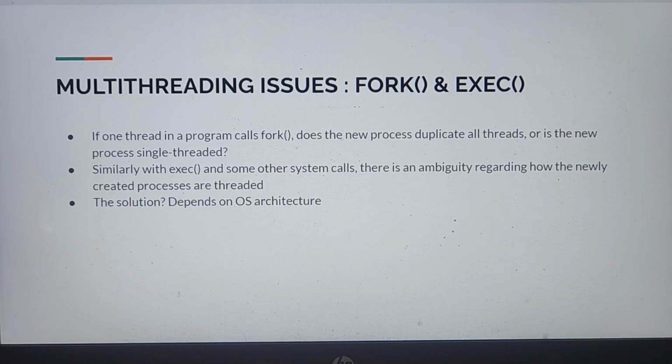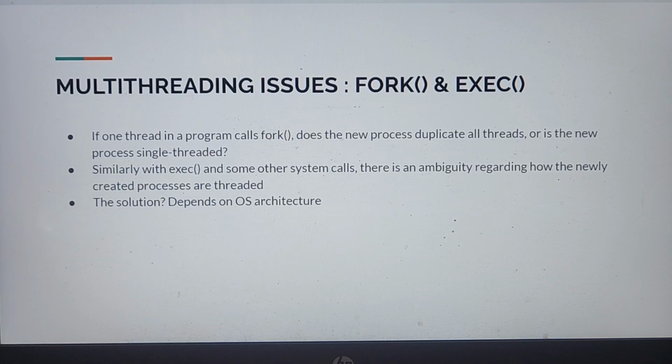So fork and exec system calls is one common issue because when one thread of a process calls the fork system call, the child might either duplicate all the threads or only that particular thread, or there are different ways in which it can happen. So there is this ambiguity. How is it resolved? It depends on OS architecture.